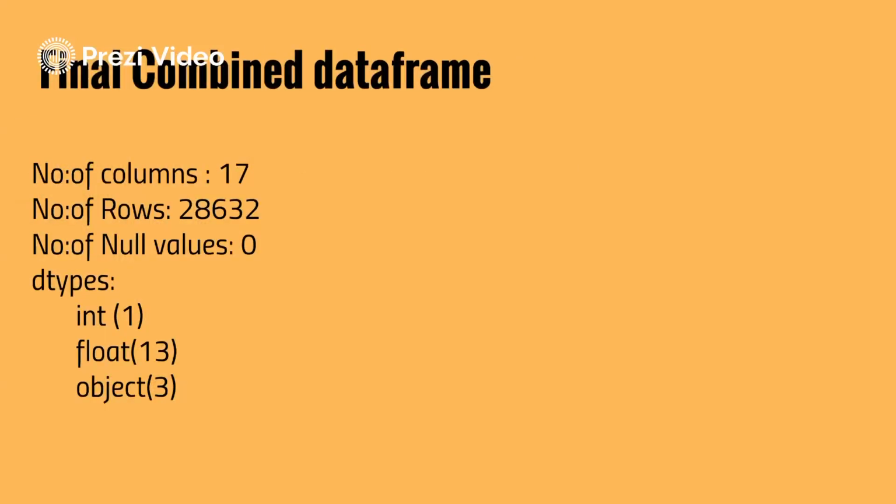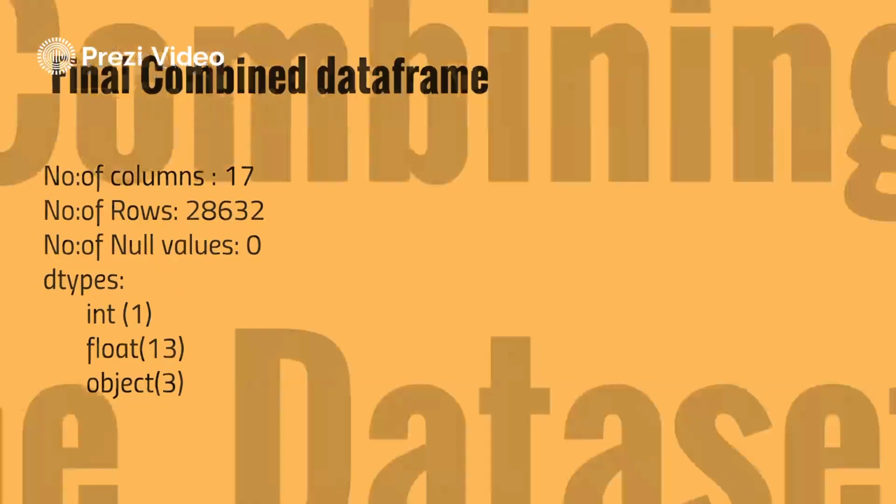And after combining these two data frames, there are in total 17 different columns and 30,000 rows. And coming to the data types of each column, I have one int type, 13 float type, and three object data types in my final combined data frame.